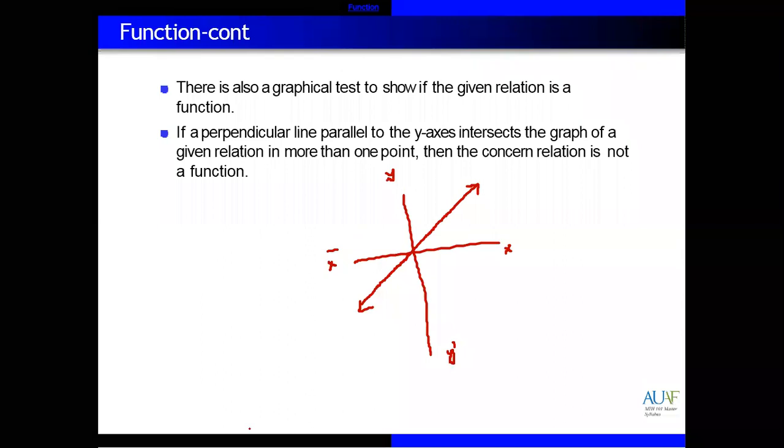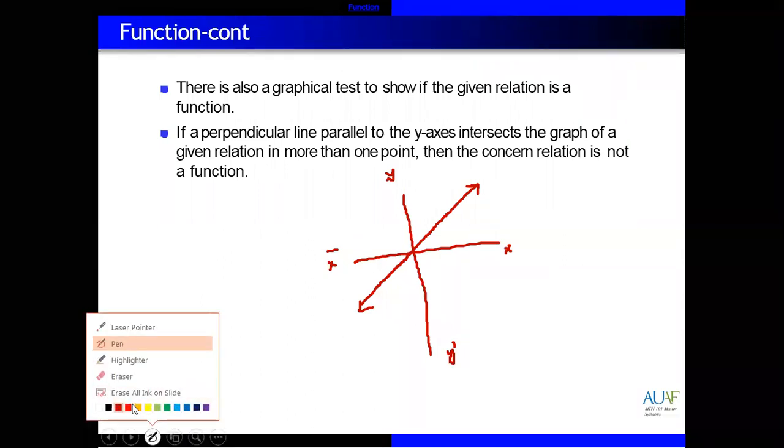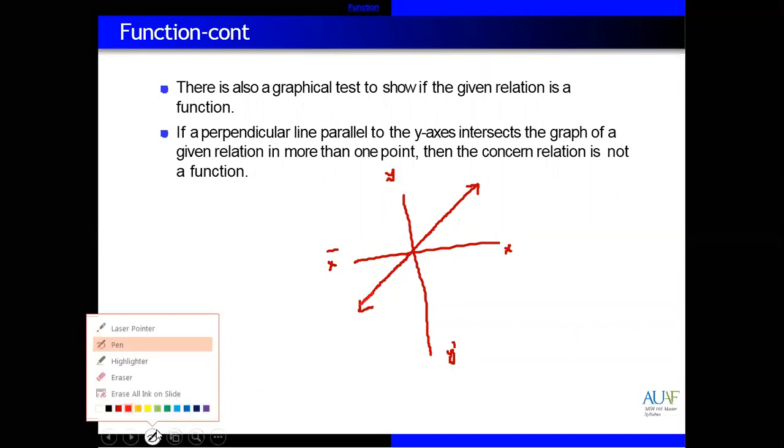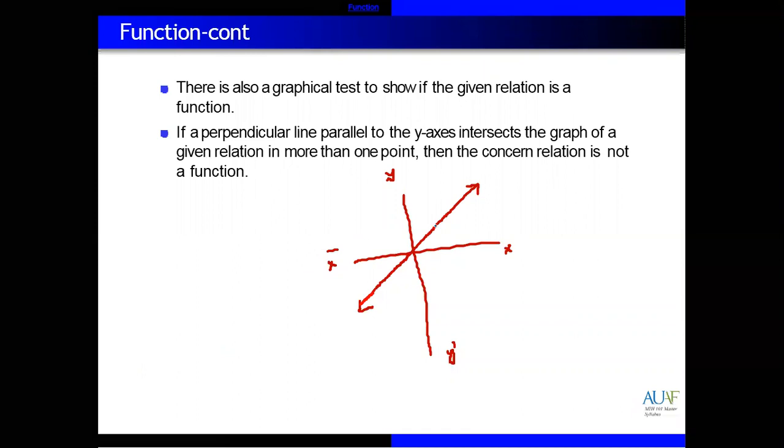So how to prove whether this relation shows a function or not? You need to draw a vertical line on the x-axis. If the vertical line touches the graph at two different places, then it's not a function. But if it touches at one place, then it is a function. You can see here, the vertical line parallel to the y-axis touches the graph at only one place. So this means that this is a function.